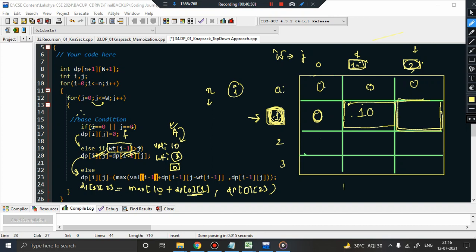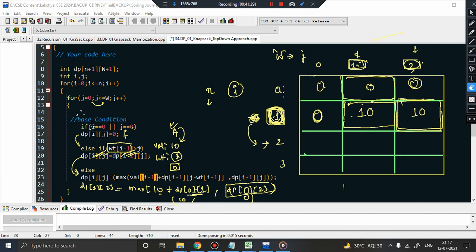So now solve this. 10 plus dp[0][1], the value is 0. What does it indicate? The maximum profit from this subproblem was 0. So 10 plus 0 gives you 10, comma, the maximum profit you can achieve from dp[0][2] is again 0. So what is the maximum value? The maximum value is 10. So the answer to this subproblem is also 10. Now you have already traversed the entire j, so i plus plus will move the i pointer here.